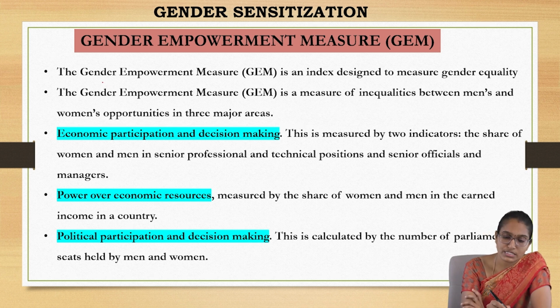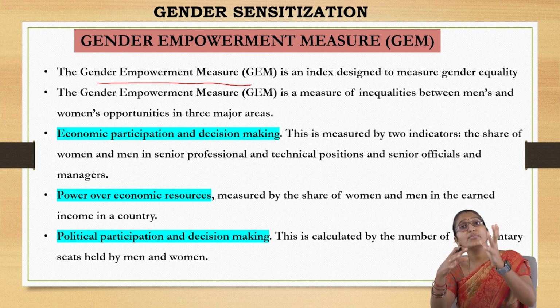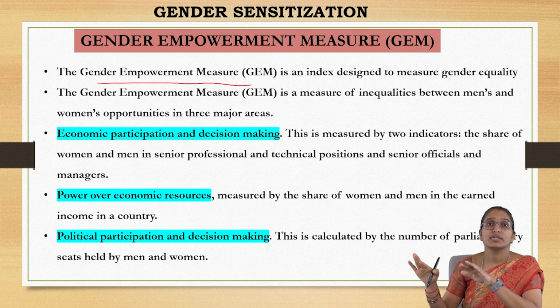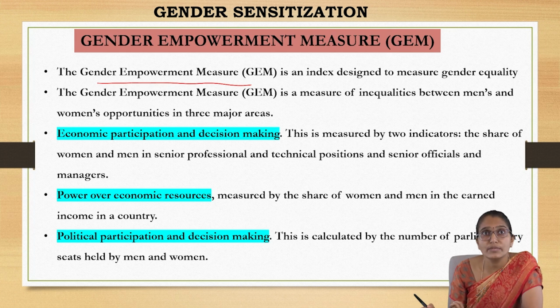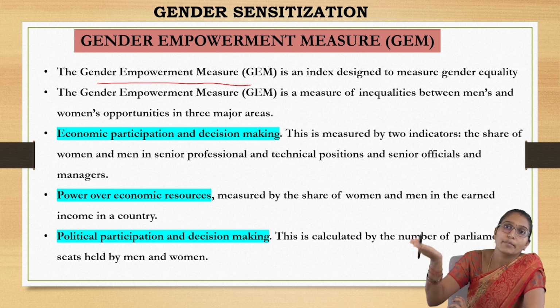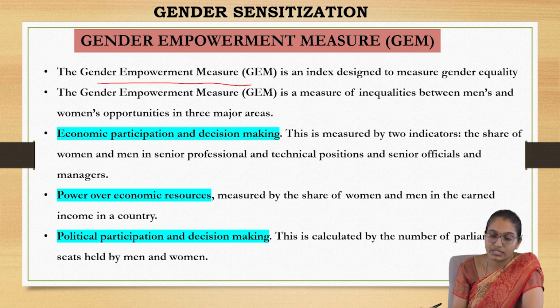So now comes the gender empowerment measure. You have to empower one of the genders so as to make both equal. So what are the measures that you have to take? What are the things you have to take care of, to give some choices, resources, and facilities so as to bring one gender up as equal to the other gender?